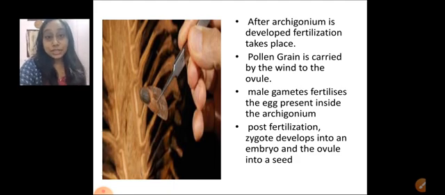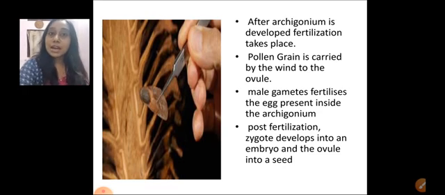Now for fertilization, the pollen grains, you remember, from the male cone, the microsporangium, are carried by the wind to the megasporangium. The pollen grains have male gametes, and these male gametes enter the ovule and fertilize the archegonium and form the zygote. After fertilization, the ovule which was inside develops into the seed.